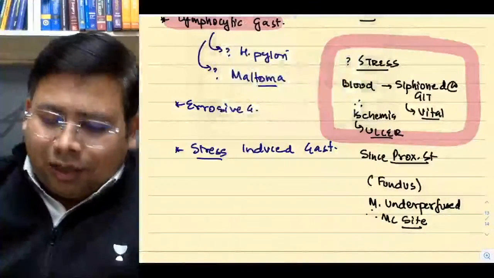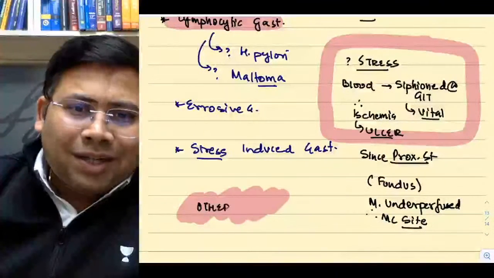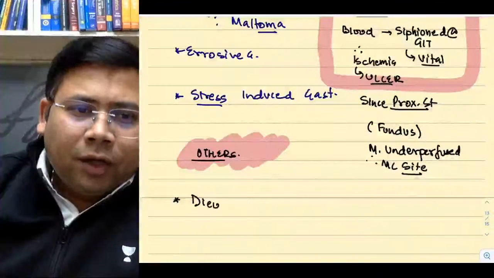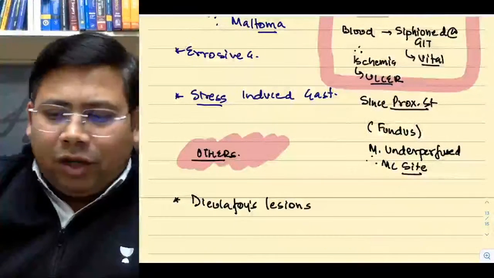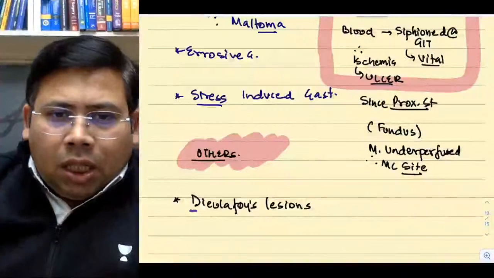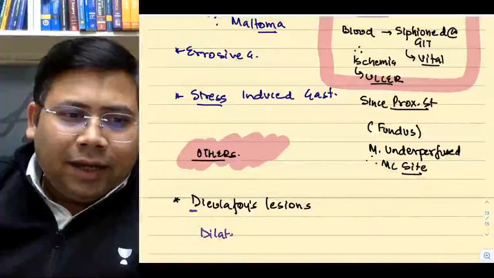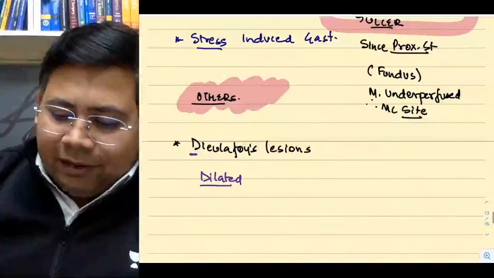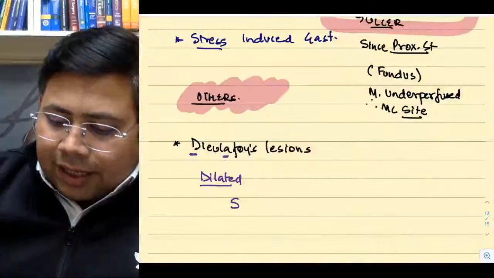Next is, what are the other causes of GI bleed? 2-3 minutes we will discuss all the other causes. Yes, the one we have is Dieulafoy's lesion. If you talk about Dieulafoy's lesion, remember only one thing. Can you see this? D. Dilated. Dieulafoy's: dilated submucosal arteries, dilated arteries at the level of submucosa.